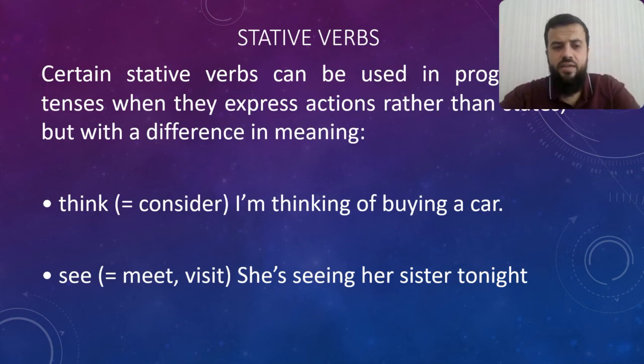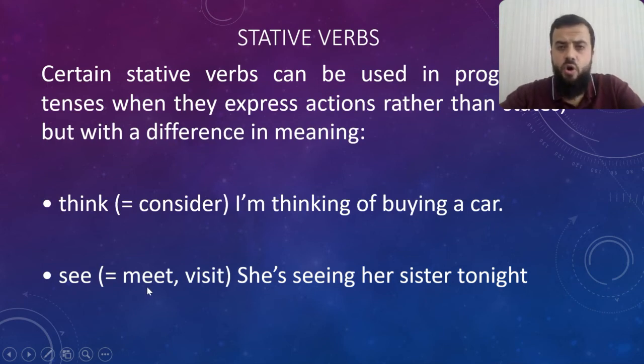So I'm considering it. See, when it means meet or visit. She is seeing her sister tonight. It means she is visiting or meeting. For example, tomorrow I am seeing my doctor. So I will go to visit him for a checkup.